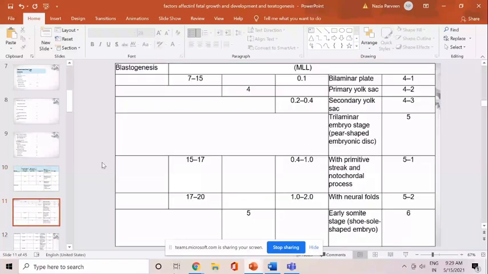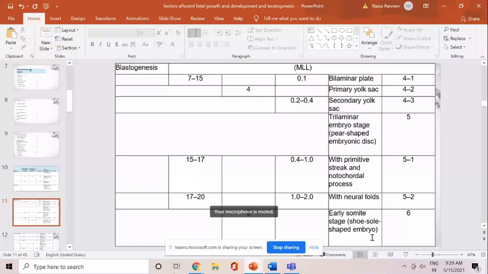In the blastogenesis stage, from day 7 to 15 from conception, there is formation of the bilaminar plate, primitive yolk sac, secondary yolk sac, trilaminar embryo stage, then consecutively the primitive streak and notochordal process with neural folds, and the early somite stage. So the blastogenesis stage ends at the early somite stage.